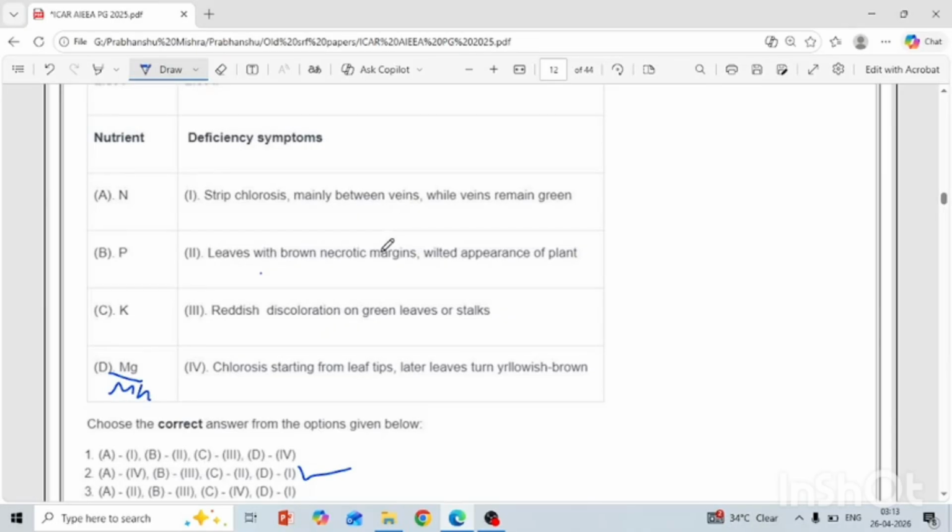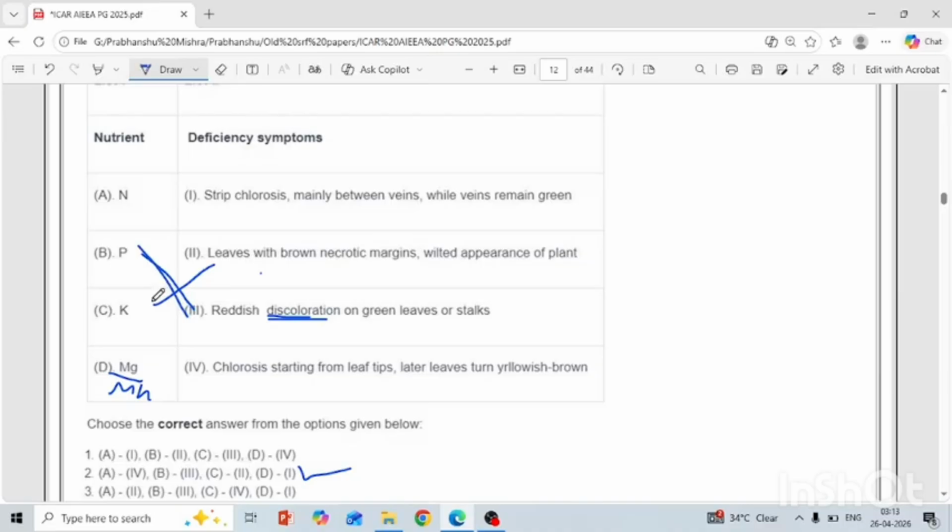Leaves with brown necrotic margins. Wilted appearance of the plant. जब हमें necrotic and wilted appearance होता है, that is the deficiency symptom of potassium. So this is for all crops. And reddish discoloration: when you see the discoloration term, then your answer is phosphorus, sorry, phosphorus. And scorching and necrotic is potassium.